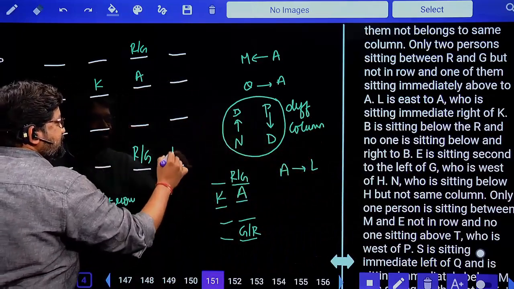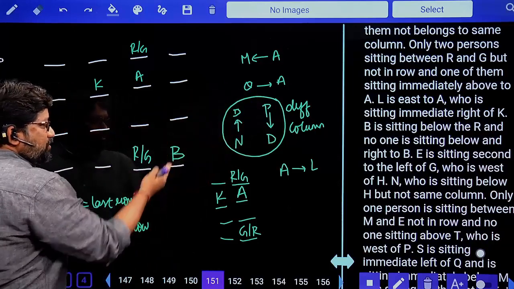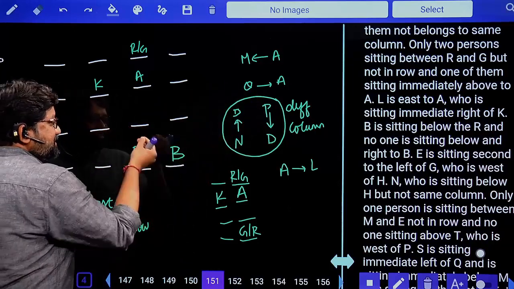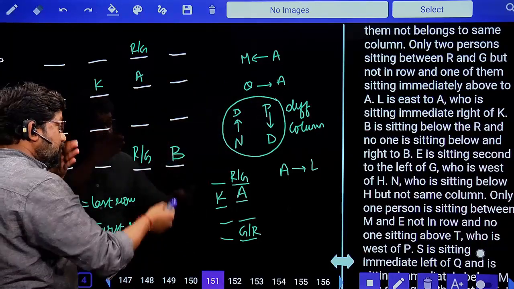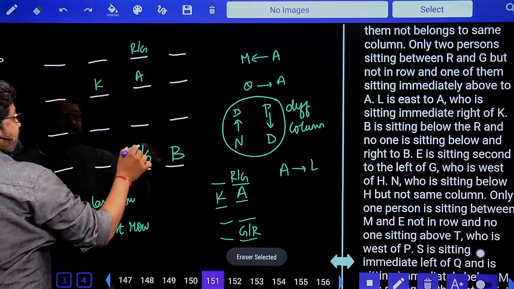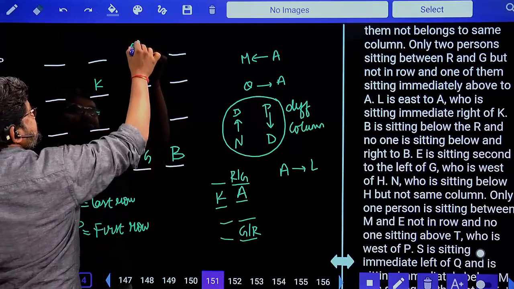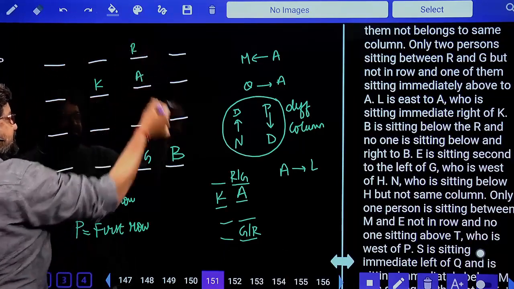Then this B should be fixed here only, because no one is sitting to the right of B and no one is sitting below B. And this B is also sitting below R. So you can't have R here. You can't have R here. G. So this is R because B is sitting below R.